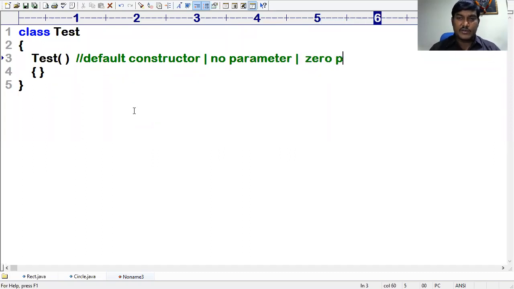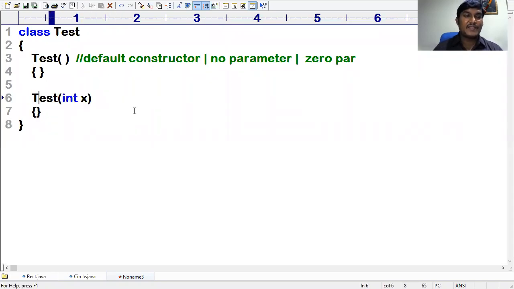We can go with any wording. In the same fashion, I want to define one more constructor. This constructor requires an argument: a one parameterized constructor.